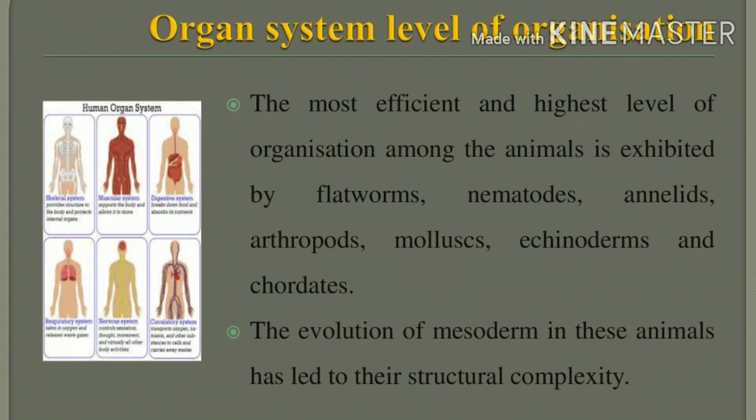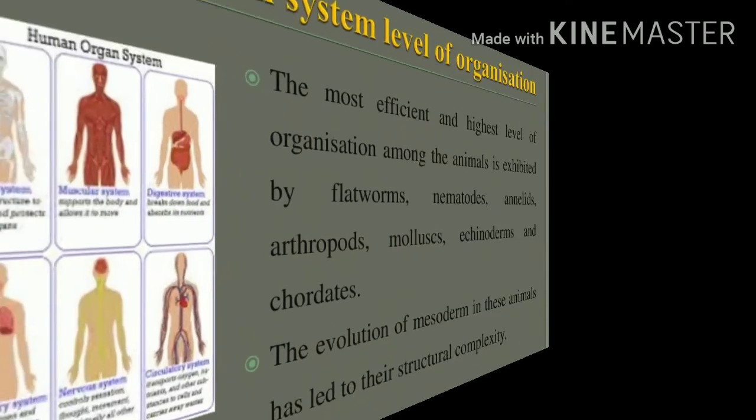This is the evolution of the mesoderm in these animals, giving the structural complexity of the organ system level. So this is a triploblastic animal: two layers, ectoderm and entoderm, are diploblastic, and with one extra layer, the mesoderm, they are triploblastic animals. Can you understand?